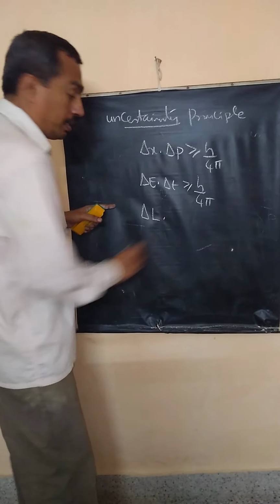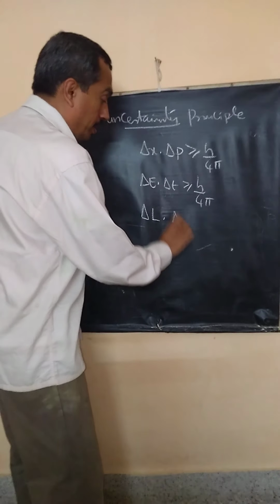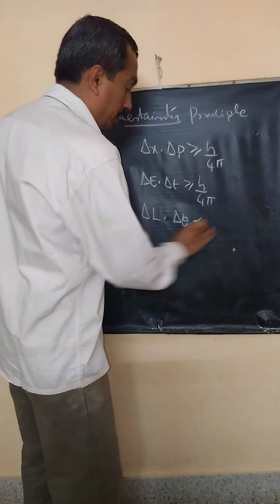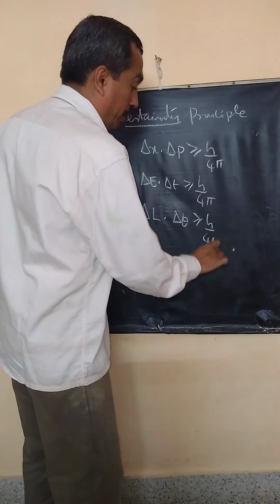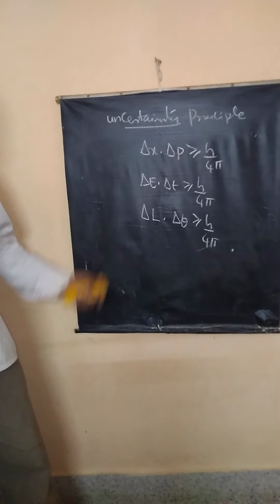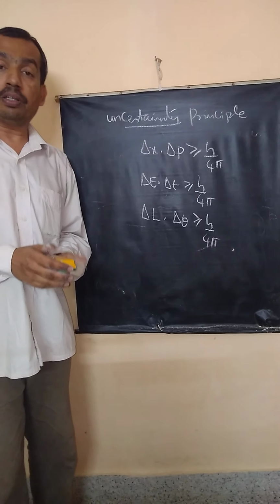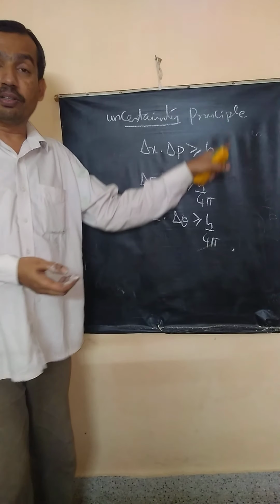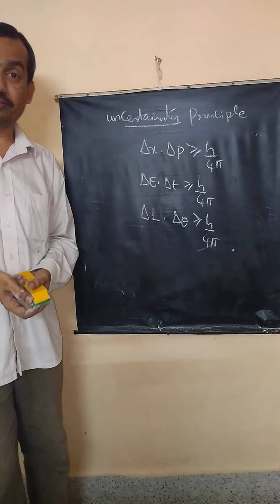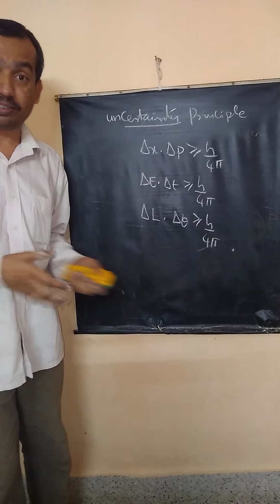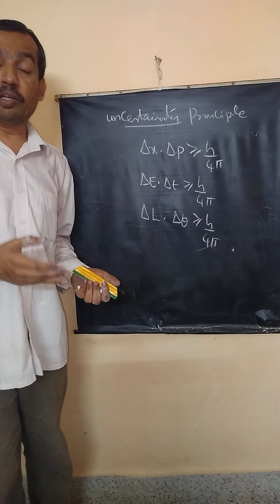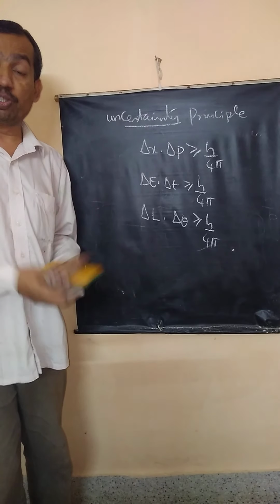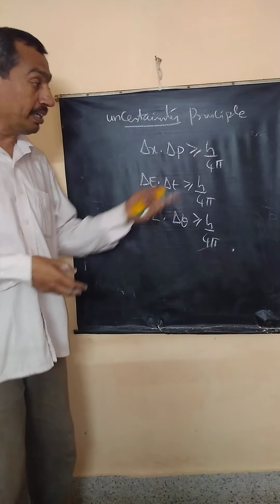Uncertainty in the measurement of angular momentum and uncertainty in the measurement of angular displacement is greater than or equal to h by 4 pi. This is Heisenberg's principle. In our day-to-day activities, for example, when you are launching a rocket, the order of the uncertainty is so small that you may say you can neglect it. Yes, but you cannot neglect it when you are dealing with small processes: radioactivity, beta decay, position of electron. You can't really neglect them.